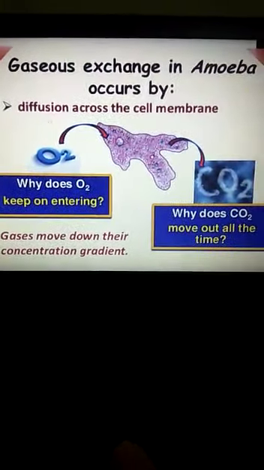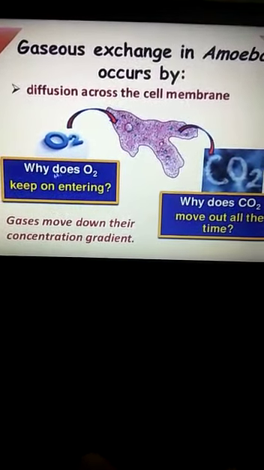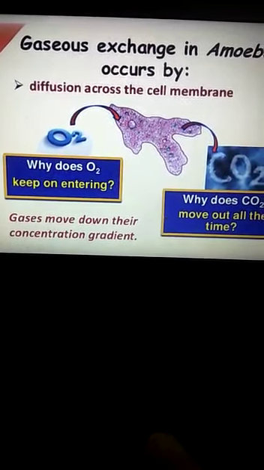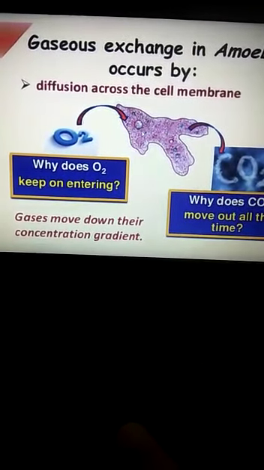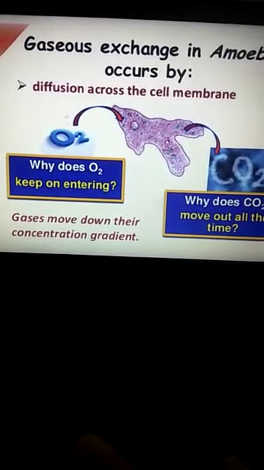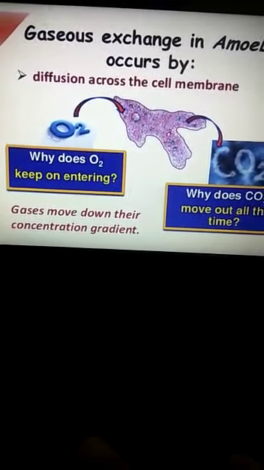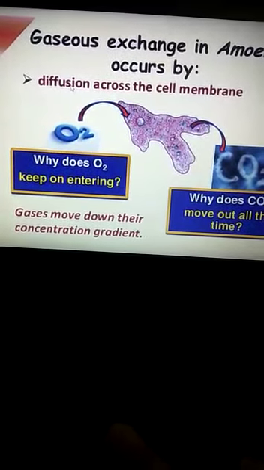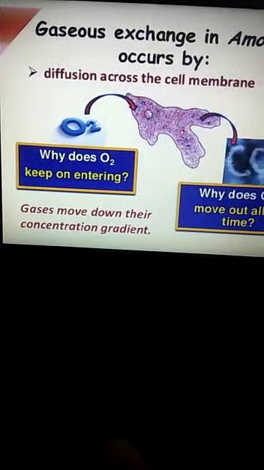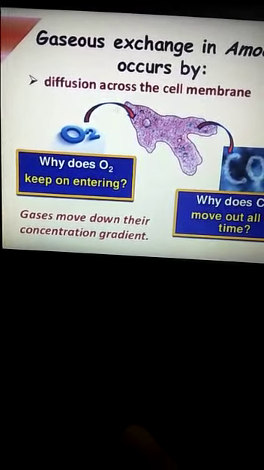Now, as I have told you, diffusion can be for gas, for solid or for liquid. So what causes this oxygen to keep on entering? It is because the amount of oxygen present inside this amoeba cell will be very less in concentration or percentage as compared to the oxygen in the same volume in the environment. So obviously oxygen will undergo diffusion and start moving from its higher concentration to lower concentration area. तो ऑक्सीजन अपने आप कहाँ एंटर करेगा? अमीबा के बॉडी के अंदर, अमीबा के सेल के अंदर.